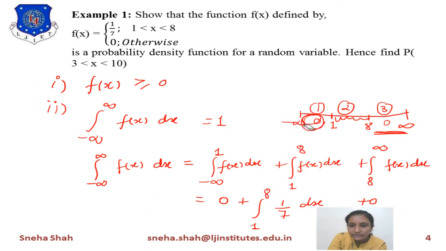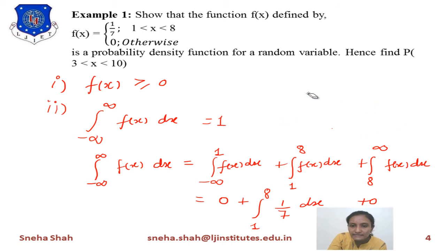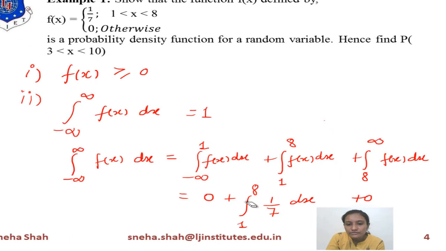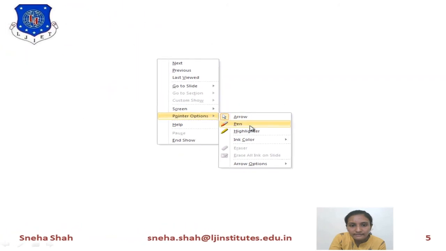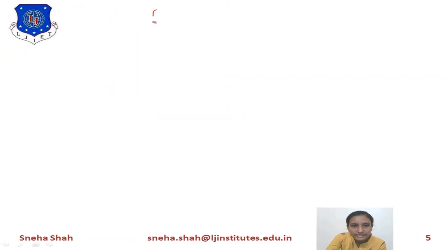Now you have to simplify this term. So we will simplify it like 0 plus any term means that term only, like 0 plus 5 gives you 5. So 0 plus this term plus 0 gives you this answer. So the next step is we take the integration over 1 to 8, with 1 by 7 dx instead of f of x.